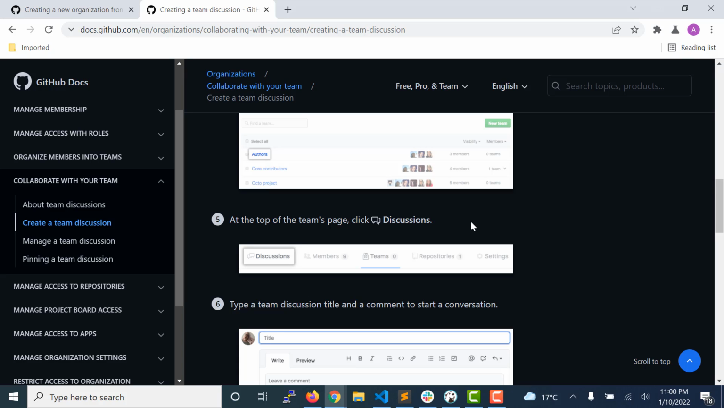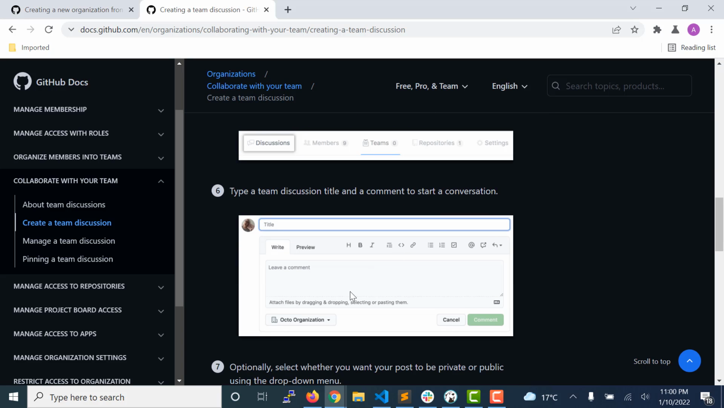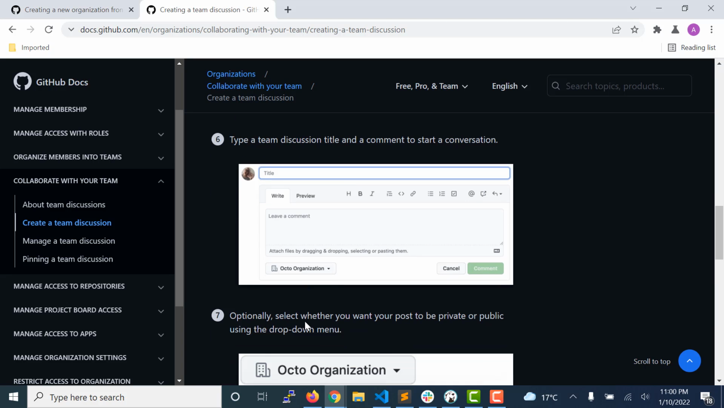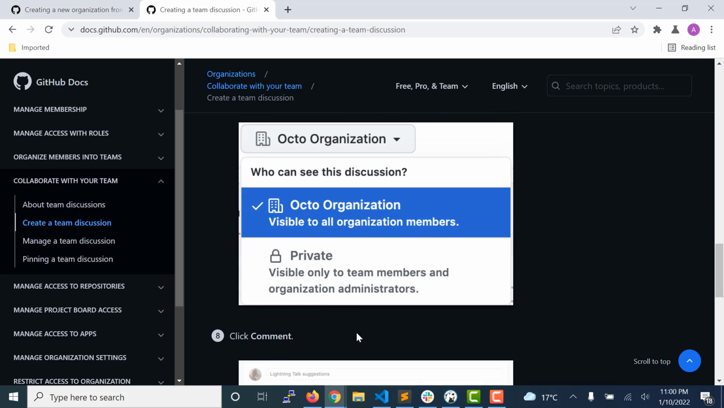The other benefit of creating a team is you can create a discussion by grouping with teams. You can create it like this. Whenever you click on discussions, you can give a title to the discussion and then start your discussion. And here you can assign the visibility of the discussion, whether you want to make it private within your team or open to all organization members.